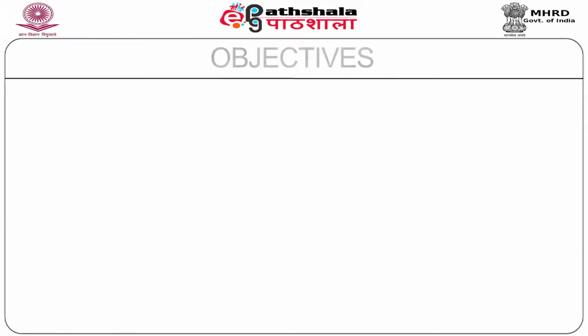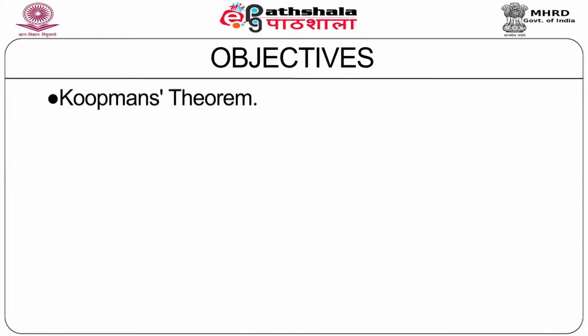The objectives in this lecture are the following. We'll first discuss the Koopman's theorem, the theorem which relates the energy eigenvalue in the Hartree-Fock theory to the energy required to bring an electron from infinity to a particular single electron state. We'll discuss the applicability of this theorem.